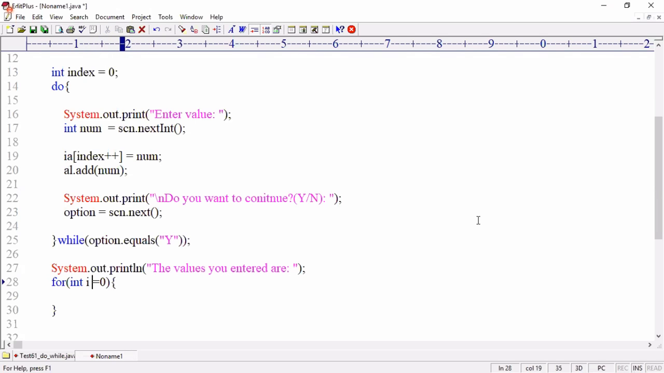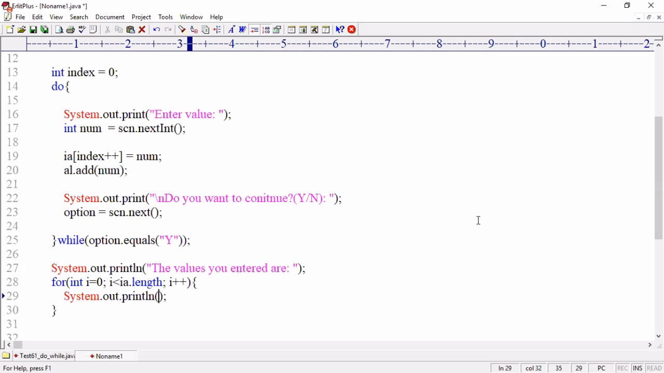From 0. Array index starts from 0. From 0 to how long? i less than IA.length. You know, right? An array implicitly contains a length variable. In the data types chapter we discussed this point. i++. It maintains the length. What value will come when substituted here? 10. Now I want to display the values.